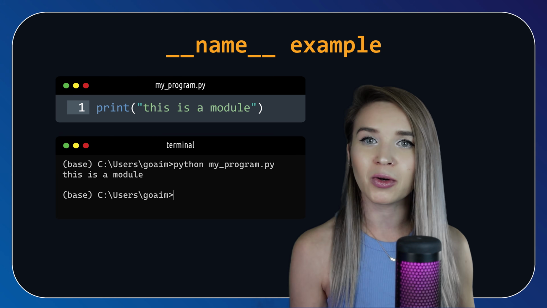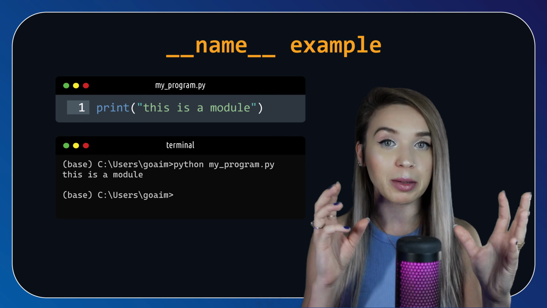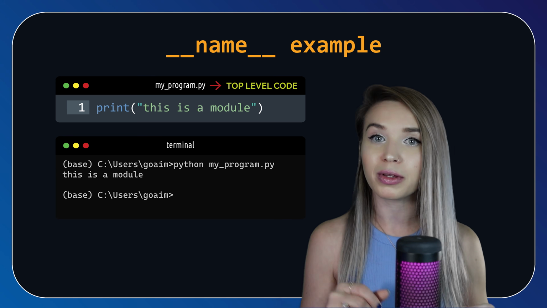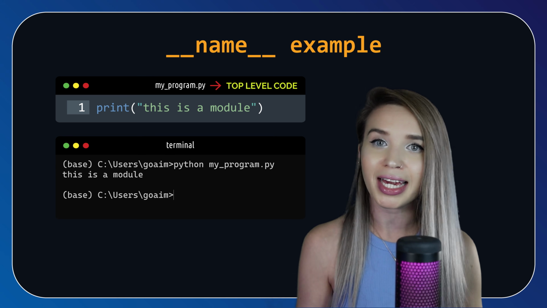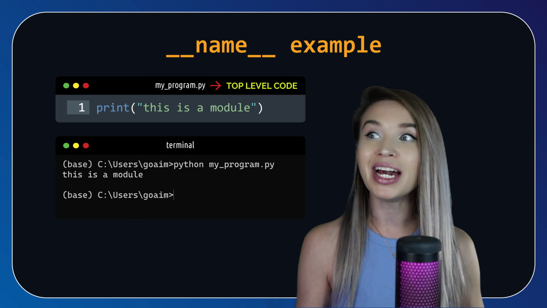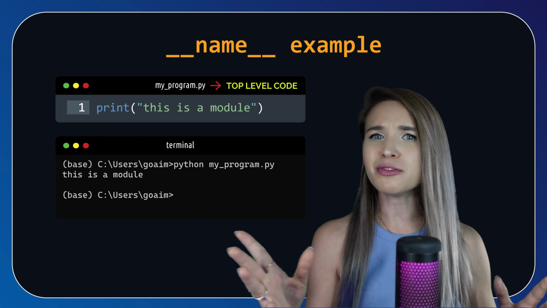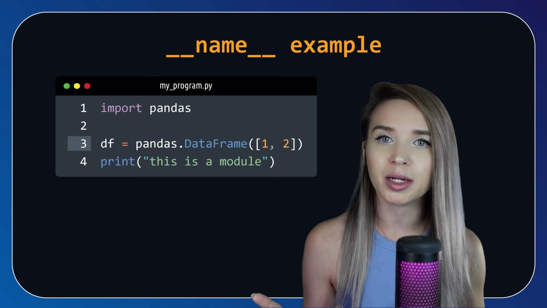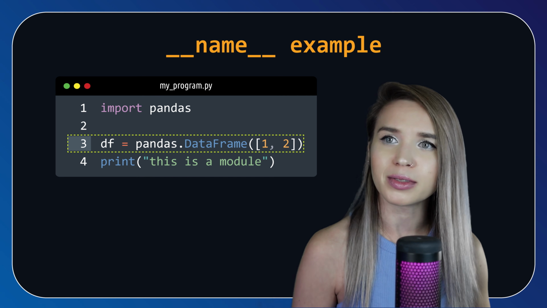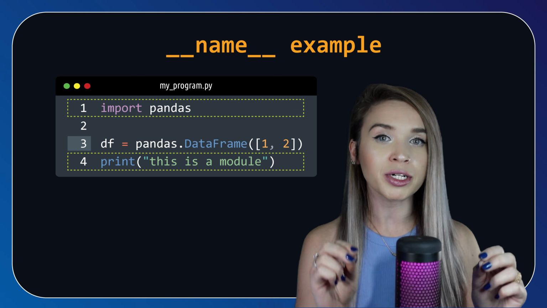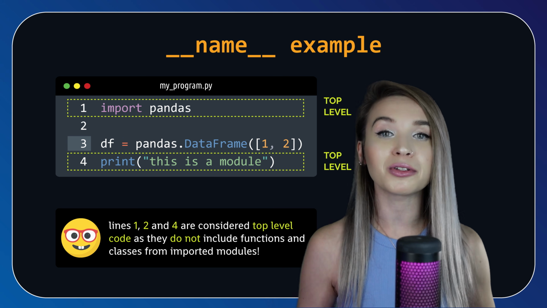are dealing with something called top-level code, as in the entire content of myprogram is considered top level, which basically represents the entry point into our application, what I've previously referred to as the current Python file we are executing. However, what if we need to import some kind of a library? So let's say we need pandas in order to create a data frame. Well, in that case, the import statement as well as the print statement are still considered top-level code.